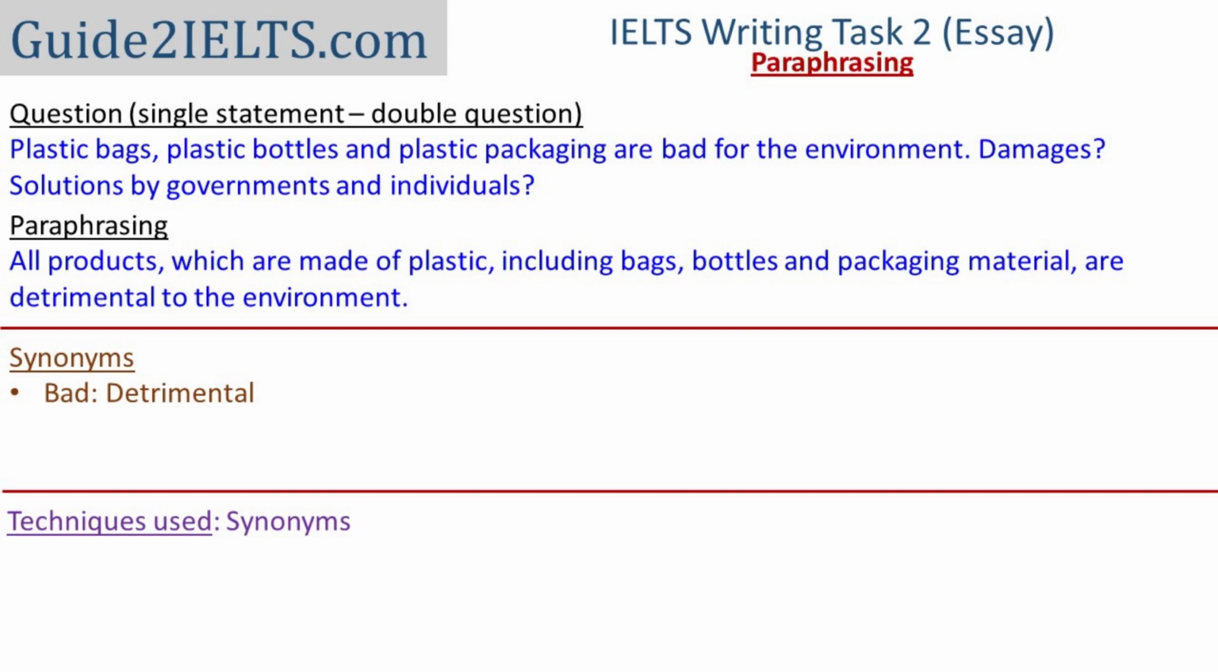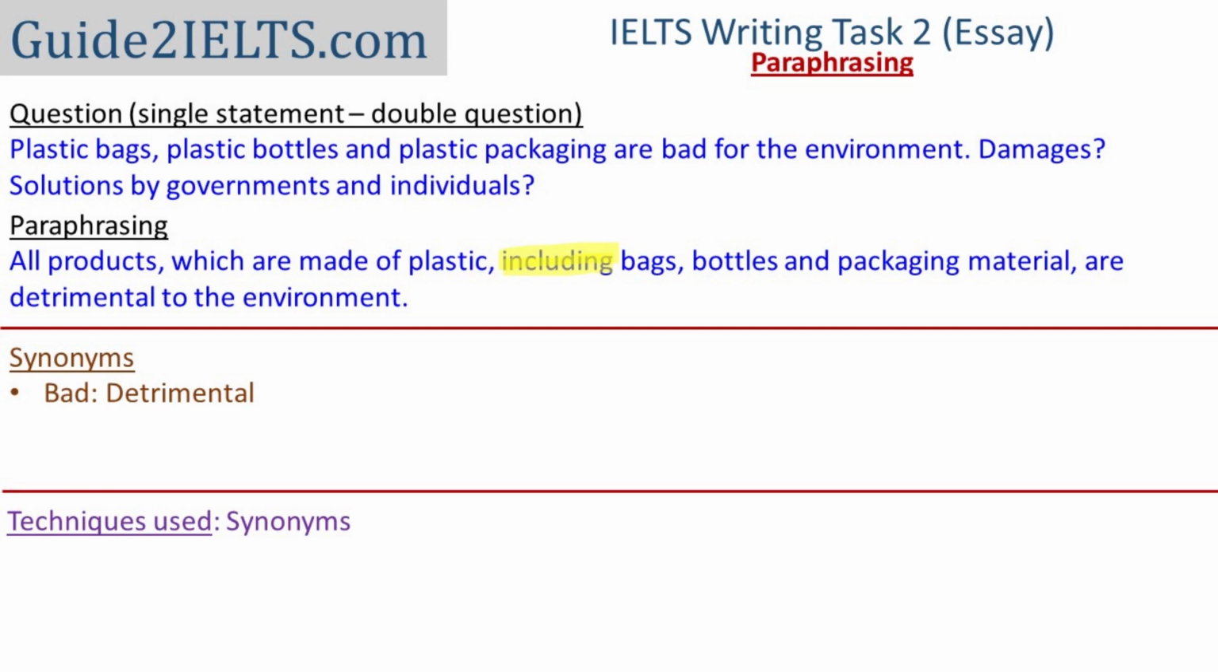So in my paraphrasing, I've written all products which are made of plastic, and I could just have written all plastic products, and then followed it up with including bags, bottles, and packaging material. This including here conveys that bags, bottles, and packaging material are just examples of plastic products. So the first paraphrasing technique that we have used is use of synonyms.